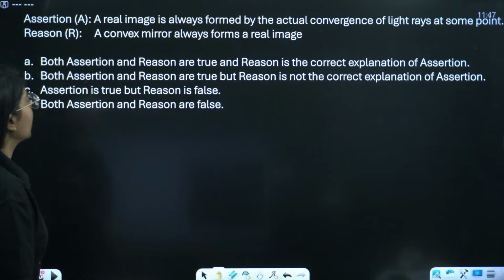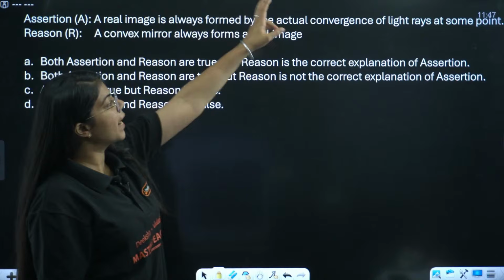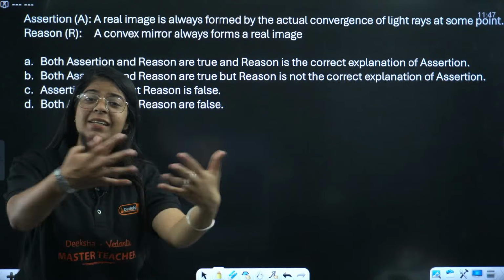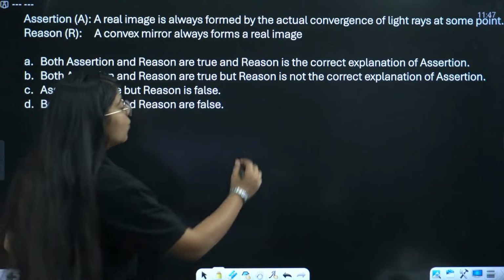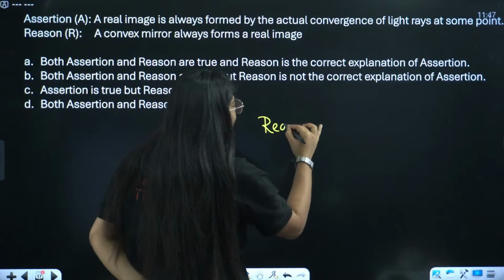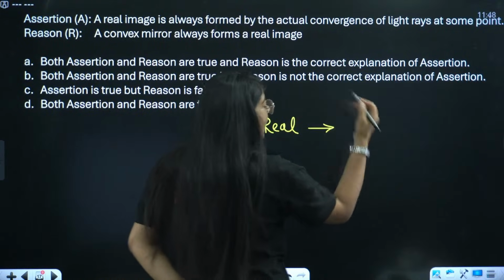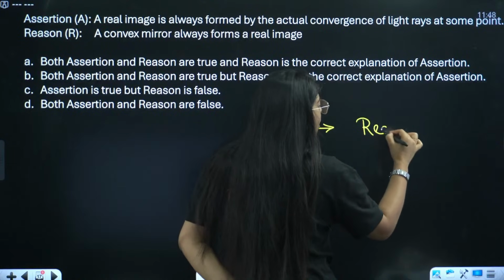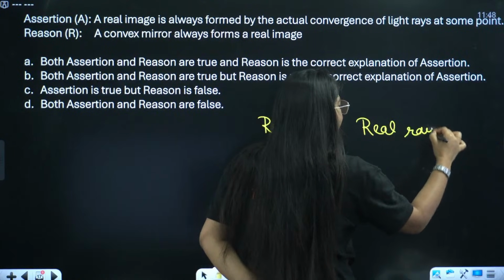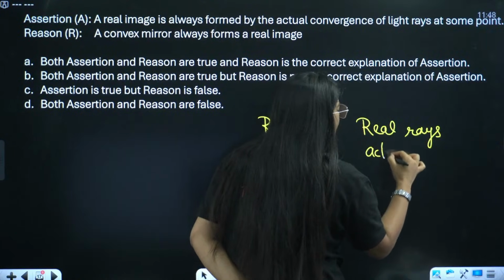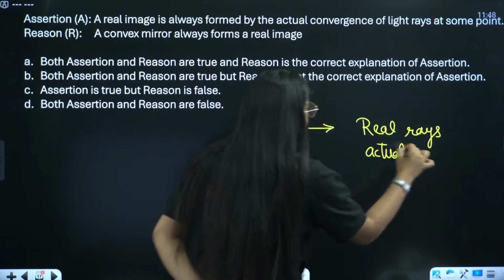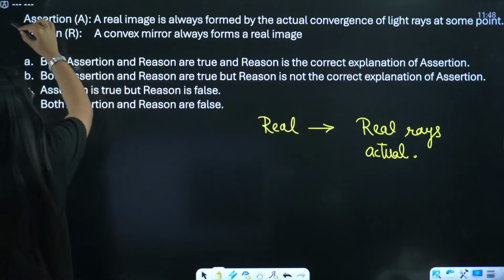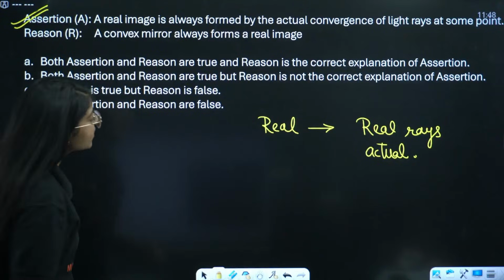Okay. A real image is always formed by the actual convergence of light rays. That is the definition of a real image, right? We call a real image a real image because it is formed by the convergence of real, actual rays. So the assertion is true. Now, convex mirror.